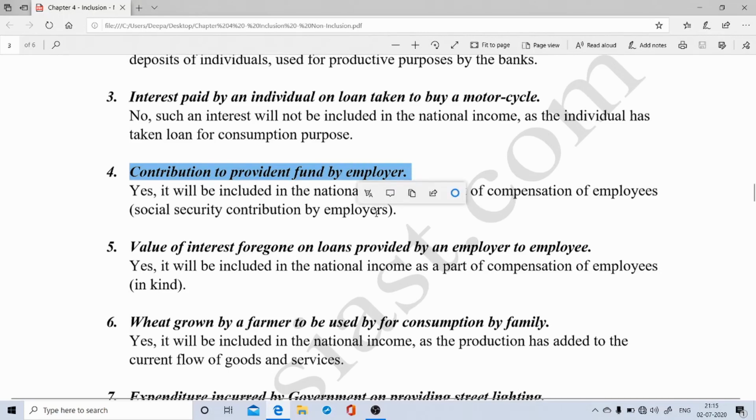of national income. Now if the statement had been contribution to the provident fund by the employee instead of employer, then students, in such a case you should always remember that any contribution which is made by the employee will not be included in the calculation of national income. Only the contributions which are made by the employer to the employee are included in the calculation of national income.